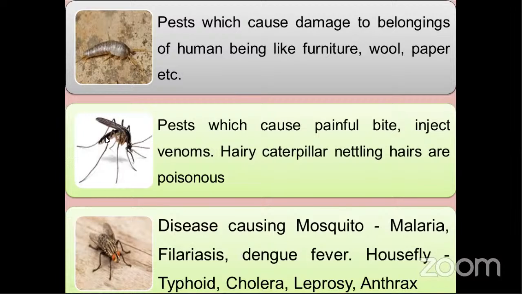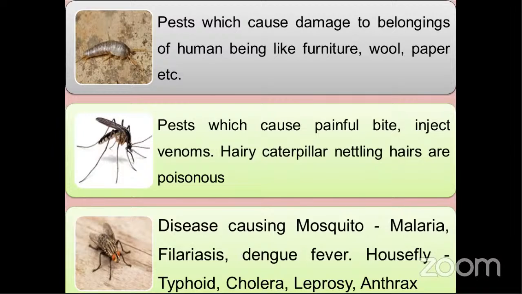Next, pests which cause painful bites. They can inject venom, like hairy caterpillar, honey bees, wasps. They can sting the host. Host, in the sense, whatever it may be, insect or human beings or animals. They will sting and bite. Very painful bite, because they will inject some toxin. So these are pests which cause painful bites.